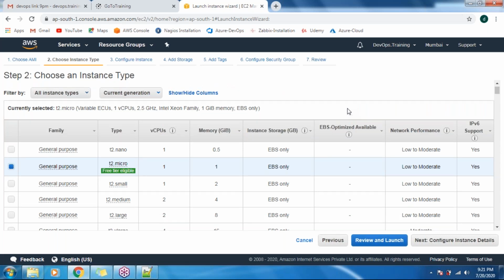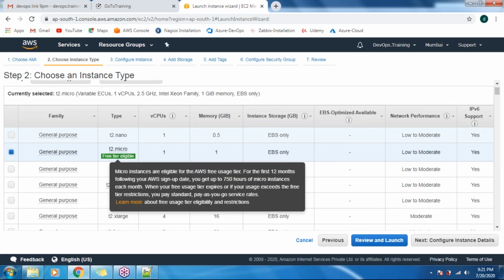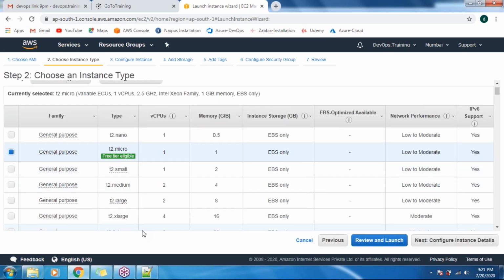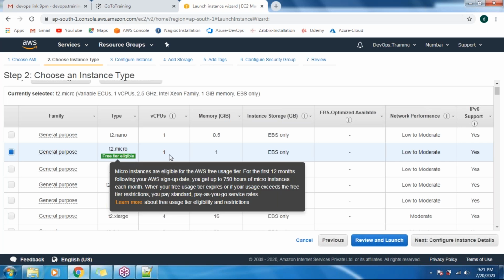Okay, so under this select you have n number of options, guys, like T2 nano, T2 small, T2 micro. So what do all these things mean? These are all the configurations. Here you can see on the right-hand side, the CPUs. By default in the free tier they are giving one CPU with 1 GB of RAM.